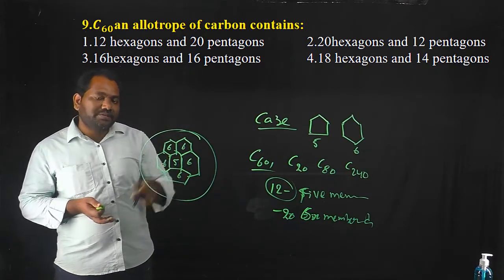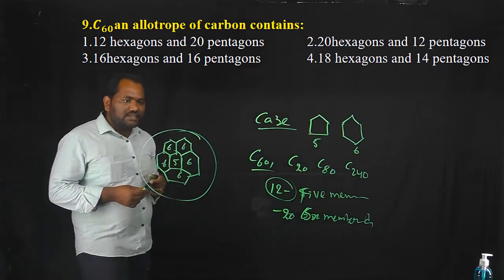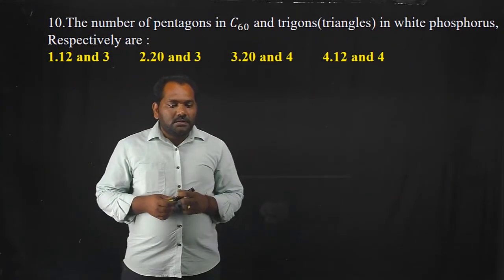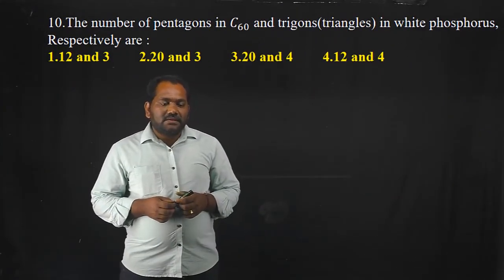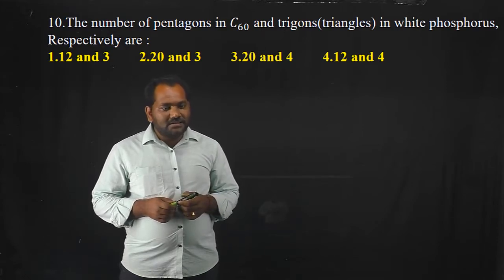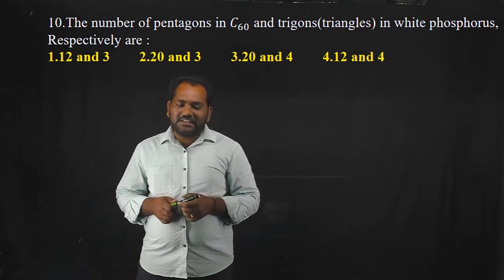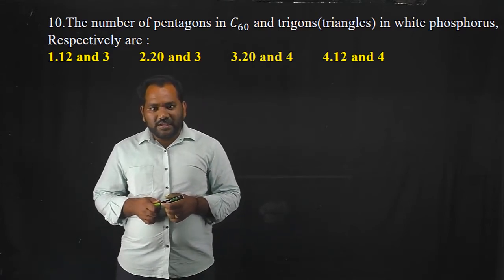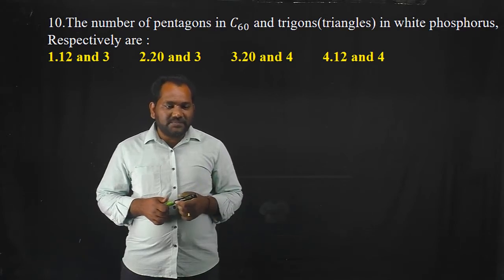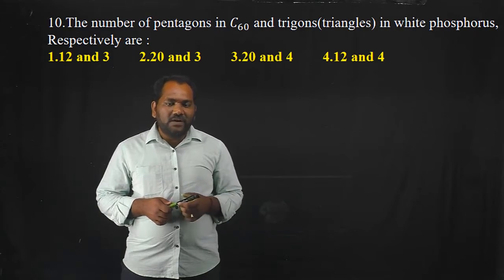You remember this point also. So the correct option is the second one. Okay. The question is: the number of pentagons in C60 and trigons or triangles in white phosphorus respectively.